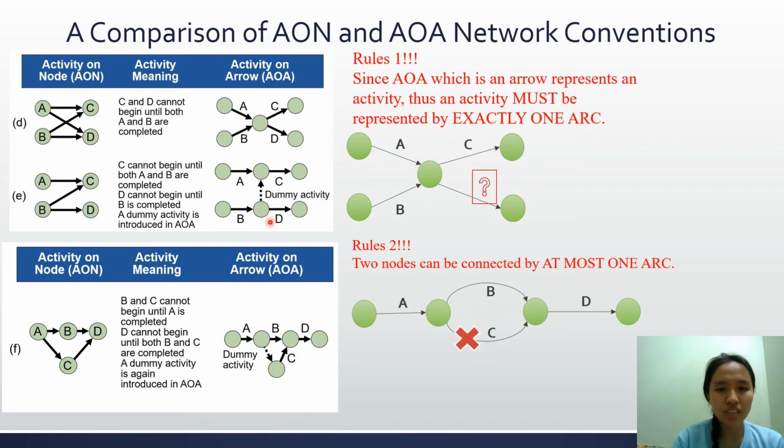Next example is from part F. After activity A is done, we start B and C. So most students will draw like this, two arrows. But the second rule says that two nodes can only be connected by at most one arc, which means we can only draw activity B on these two nodes. So we add a dummy activity. So this is the correct network.